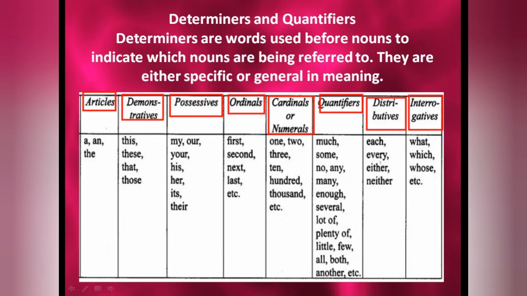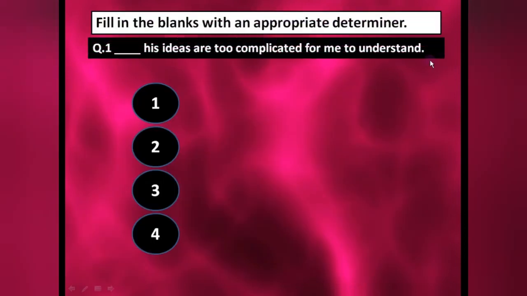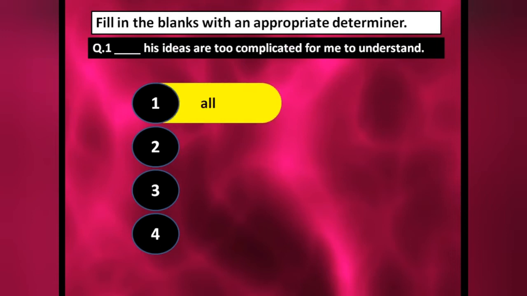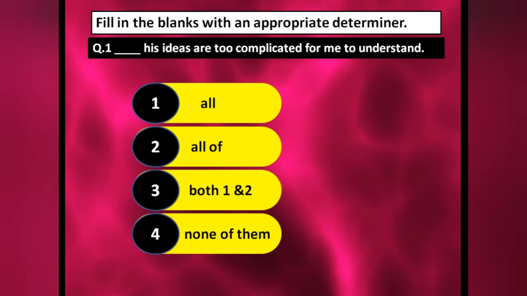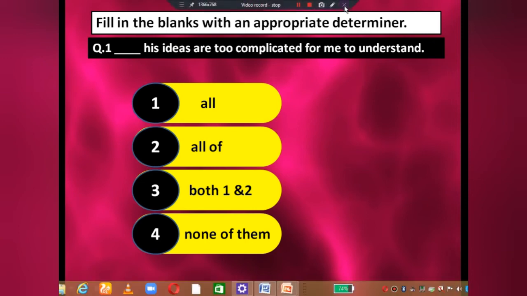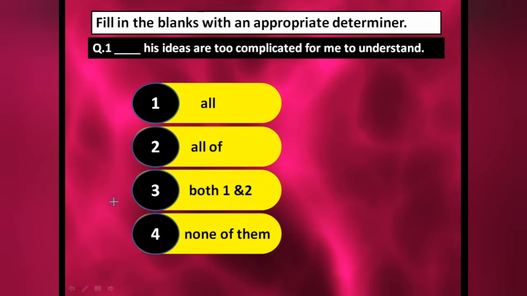Okay, now same as before, some questions for you. Try to do it yourself, then tell your answers. Okay, the first one: dash's ideas are too complicated for me to understand. So, all of his ideas, both 1 and 2, and none of them. See, all his ideas are too complicated, all of his ideas are too complicated, so both answers are right. So here the correct answer is C, both 1 and 2. Okay, read the sentence twice and then give the answer.